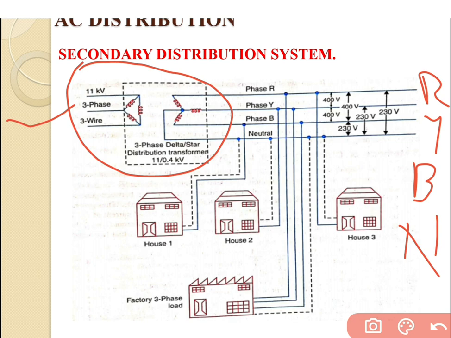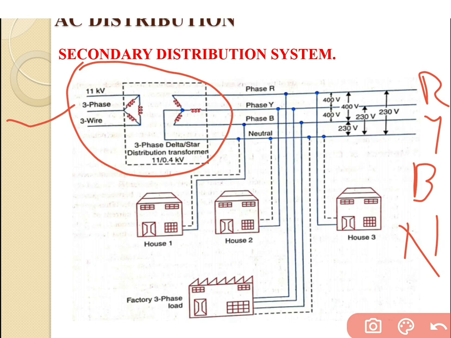Now go for house number 2, which is connected with the neutral and the Y phase, so again it is a single phase supply. Now go for house number 3, which is connected with a single phase supply again, because it is connected with the phase R and the neutral point.